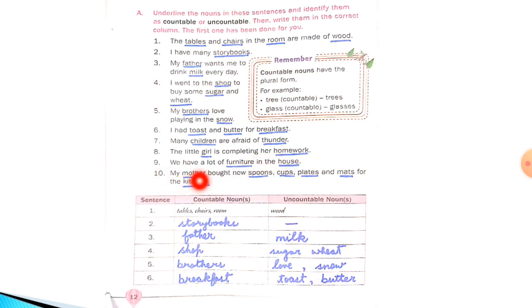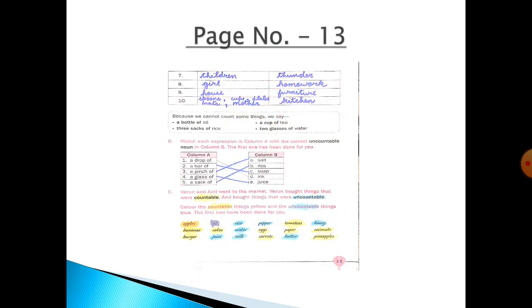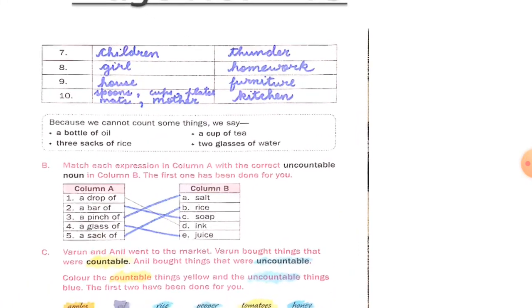Now the 10th one: my mother bought new spoons, cups, plates and mats for the kitchen. Now mother, spoons, cups, plates and mats, these all can be counted, so it will come under countable nouns. Kitchen you cannot count, so it will come under uncountable noun. So children, I hope that you have done this. Now come to page number 13.